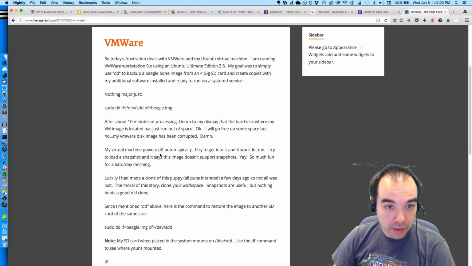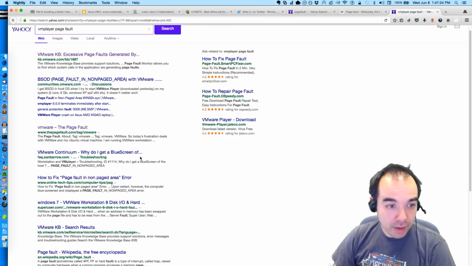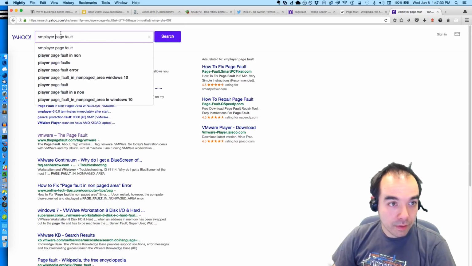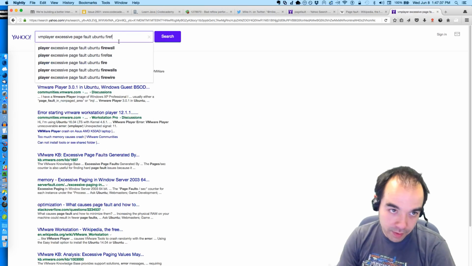I try to get it, it won't let me. My VMware disk image has been corrupted. No, I think that's different. VM player excessive page fault. Ubuntu. Firefox.